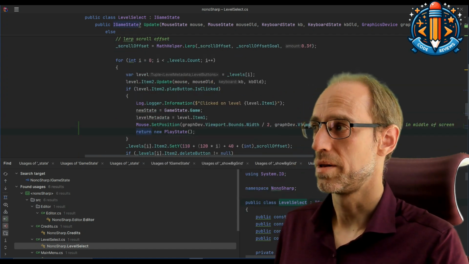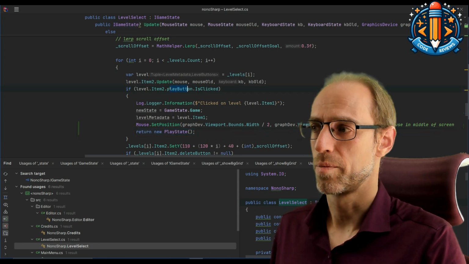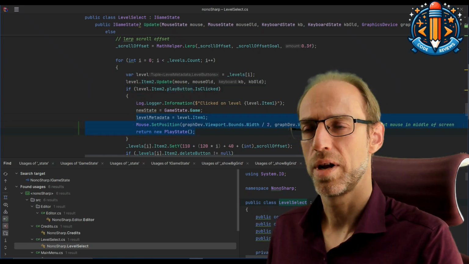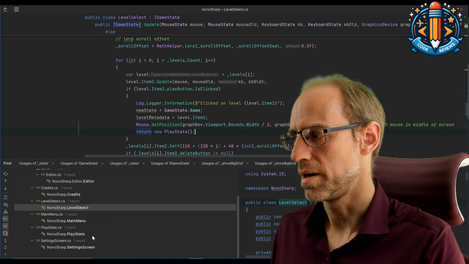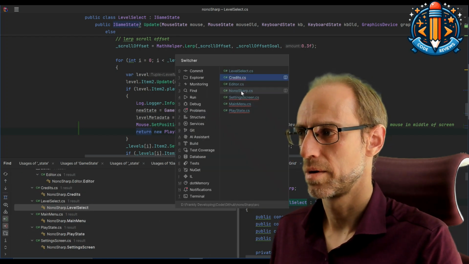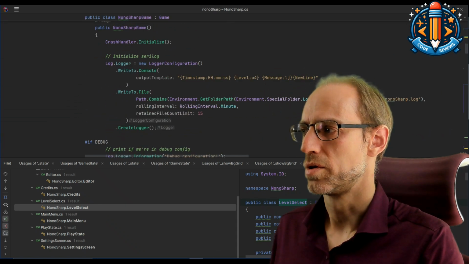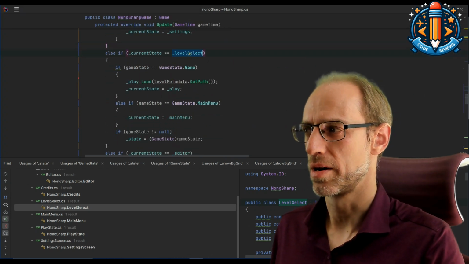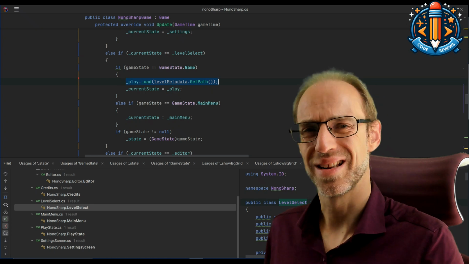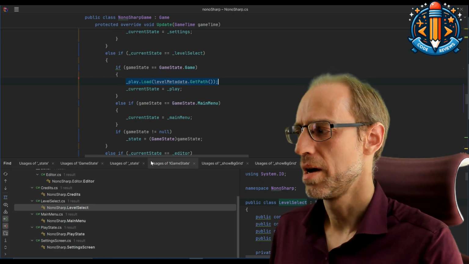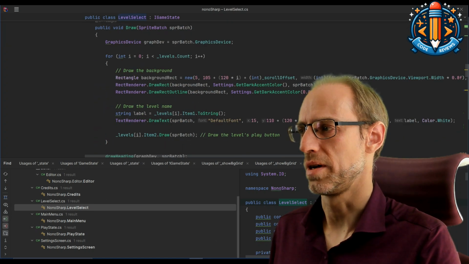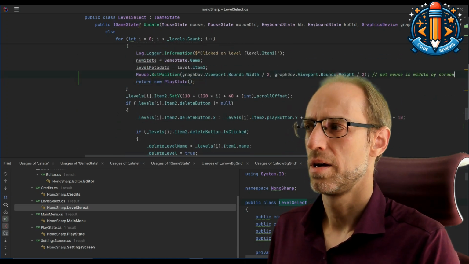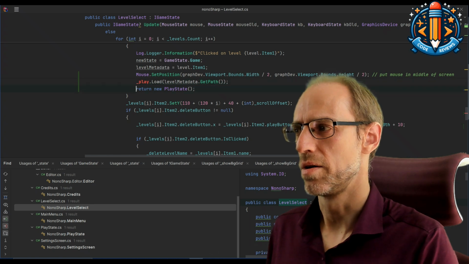Now, an interesting part is here inside of the level select, where you have the play button clicked to start a level. Then we have a new play state, but remember that in the main non-sharp code we noticed in the update switch. So here, if you notice, we are in level select, and then we need on this play object to load that level metadata, get path kind of thing, which we can now do in our update when we decide to return this new play state. We kind of need to do this very same thing here.